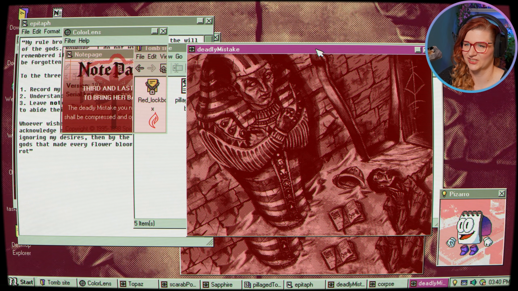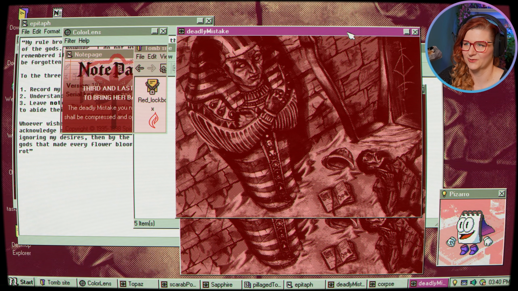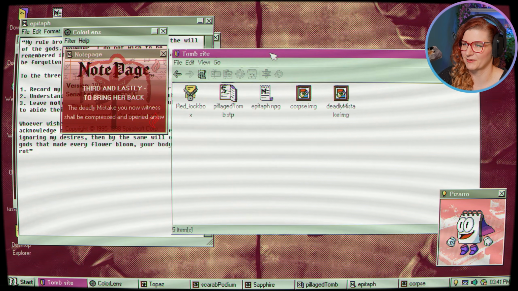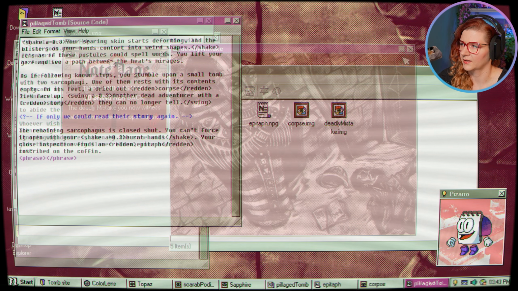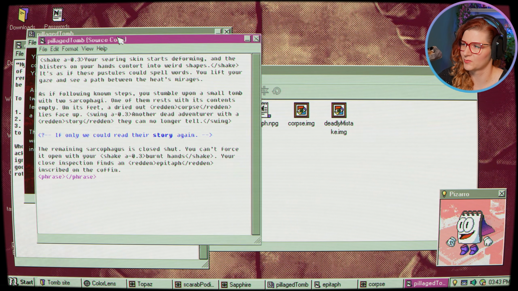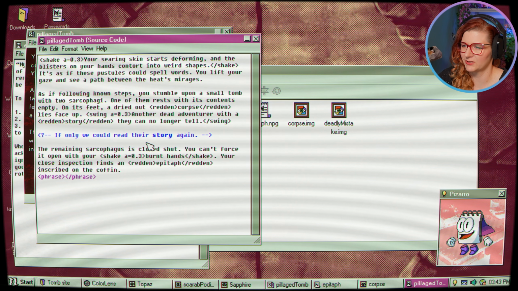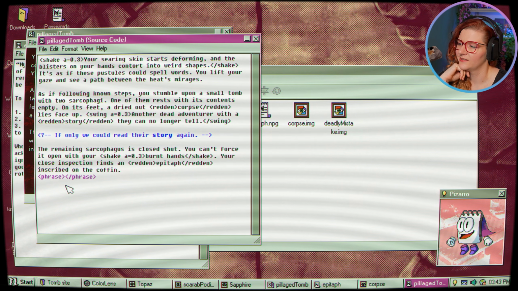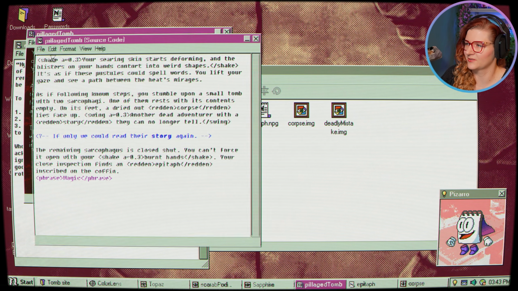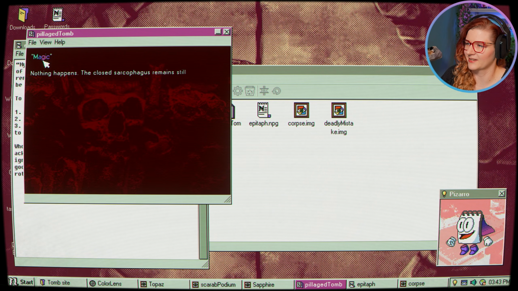Does it change? It looks the same. But it's definitely something we have to do here. Okay, so in the source code for the Pillaged Tomb story, we get, if only we could read their story again. And then phrase, like, do we need to put here something like the magic phrase before? Like, obviously it's not that, but yeah, magic, nothing happens.